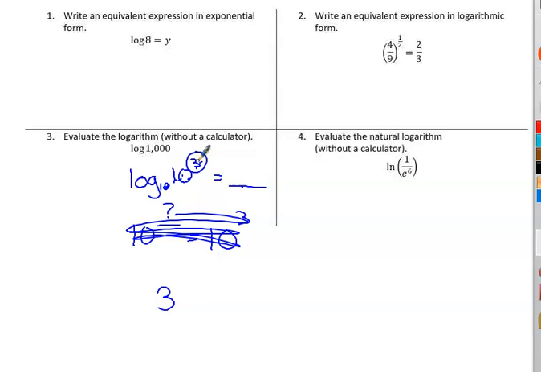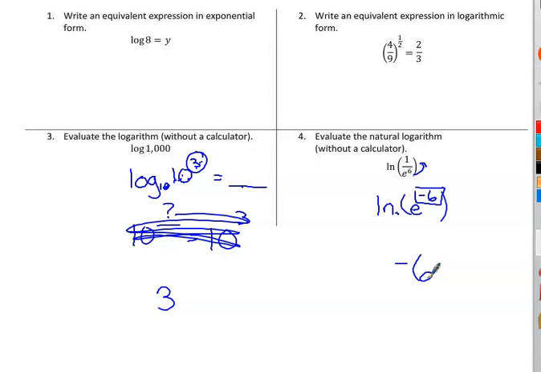And number 4. We've got to rewrite this one, and it's a natural log. So if we rewrite this one, we move that back to the top. That's natural log of e to the negative 6 power. Well, natural log is log base e. If these two are the same, the power is your answer. So the answer is just negative 6.